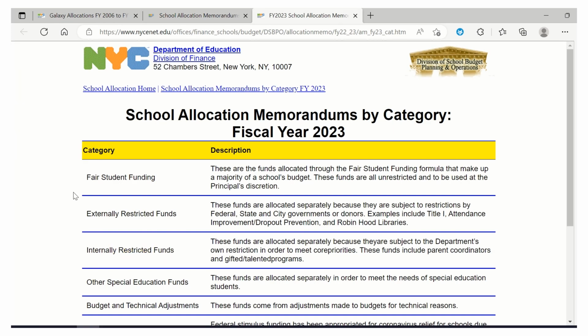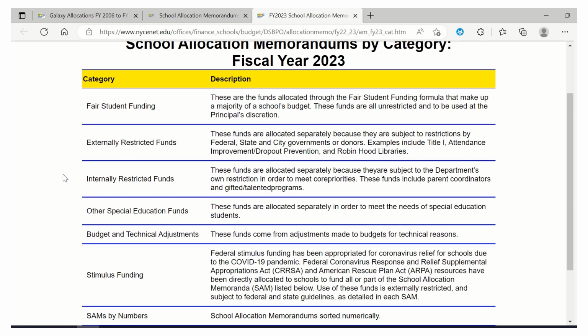First, you'll notice that SAMs are divided into different categories, mostly based on how restrictive the funds are. Fair Student Funding is the least restrictive funds that are available to a school's principal. They can use these funds for however they want. The next are externally restricted funds, which can be restricted for particular uses by either federal or state authorities.